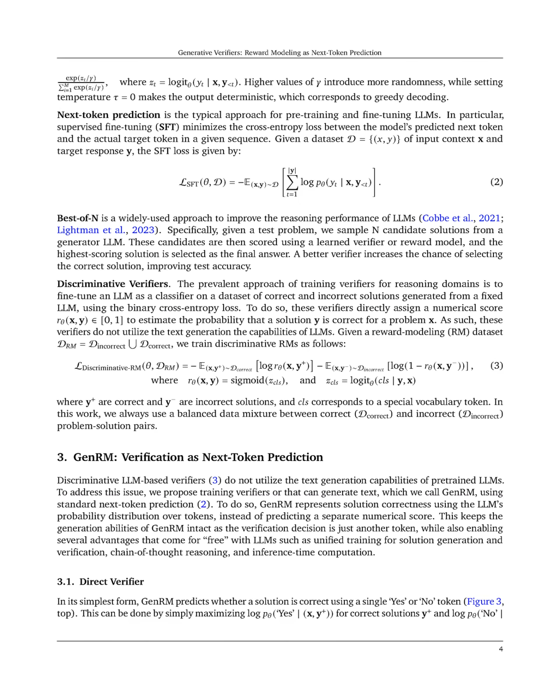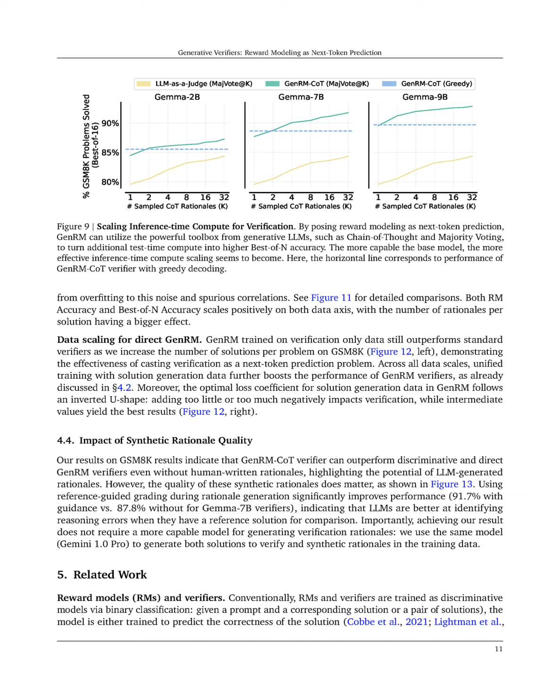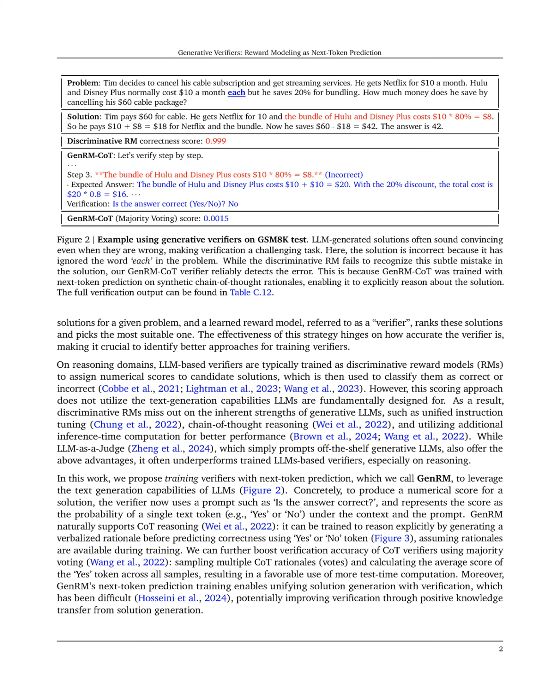The paper highlights several limitations of the Gen-RM approach. One significant drawback is that while Gen-RM COT can outperform standard verifiers, it still relies on the quality of the generated rationales. If the synthetic rationales are of poor quality, the performance may suffer, as evidenced by the results showing a notable difference in accuracy when using reference-guided grading versus random generation. Additionally, Gen-RM's performance may not be optimal in scenarios where the reasoning required is particularly complex or nuanced, as it may miss subtle errors that a more sophisticated verifier could catch.